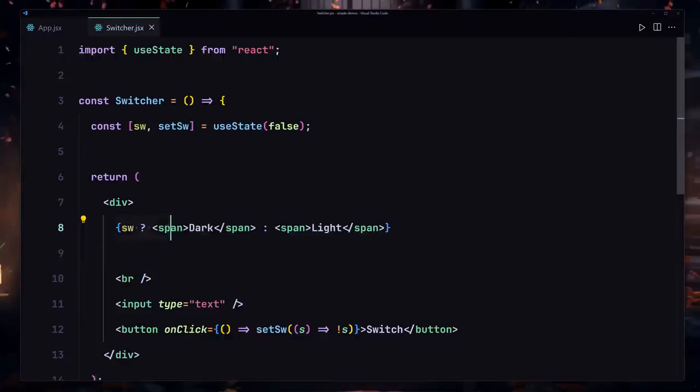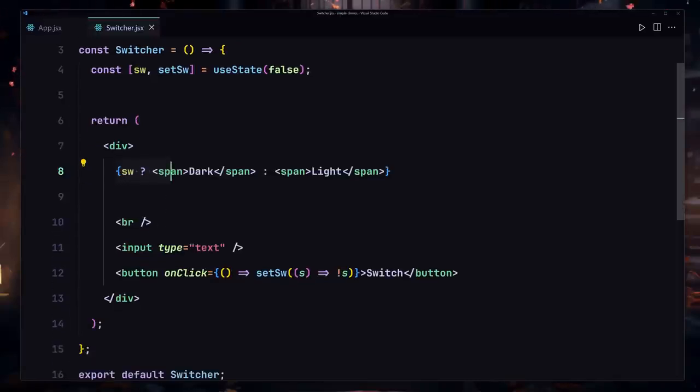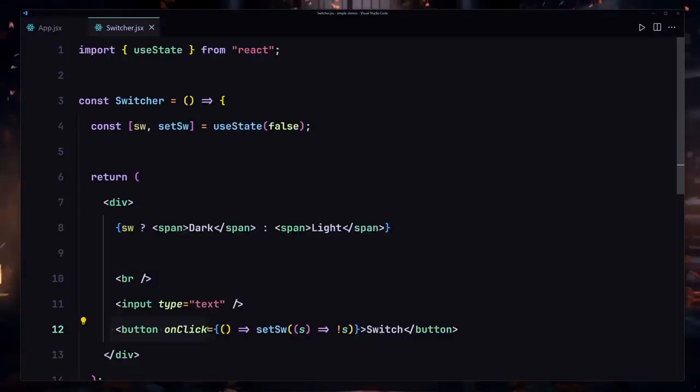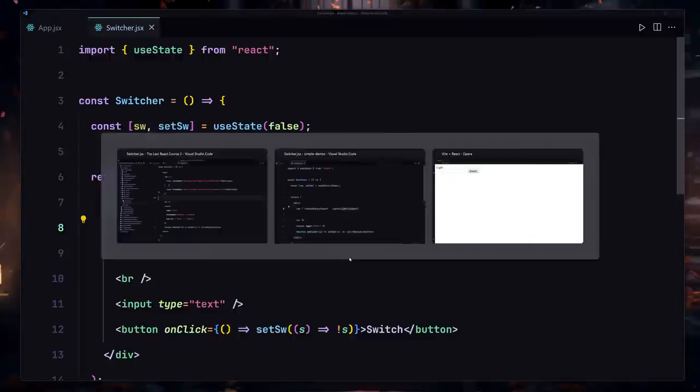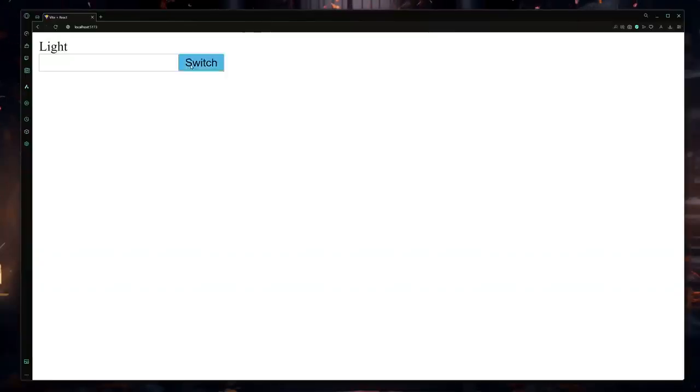Here you can see we are now rendering this content totally dynamically. Then we have a BR, then we also have an input field and also a button which allows us to switch between the dark and light mode. Okay, so this is how it will look. If I click on this, it's going to make it dark. If I click on it once again, it's going to make it light. Let's suppose I type something inside this input field, and I click on this switch, and here you can see that input field will stay the same. Even though we change it to dark, this input field still has this value. So to make that totally unique, for that we can provide a key.